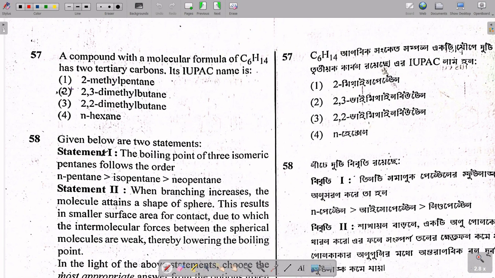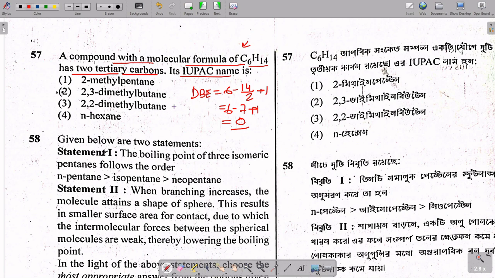In question 57 it is said that a compound with the molecular formula C6H14 has two tertiary carbons. It is very important. So the IUPAC name will be... In this compound you first have to calculate the DBE, or double bond equivalent. That equals number of carbon atoms, 6, minus number of hydrogen atoms, 14, divided by 2, plus 1. So 6 minus 7 plus 1 is ultimately 7 minus 7, so 0. So no double bond equivalent. That means there will be no double bond or triple bond.